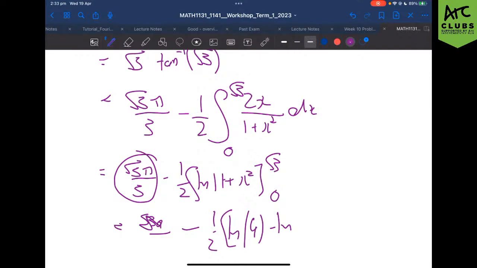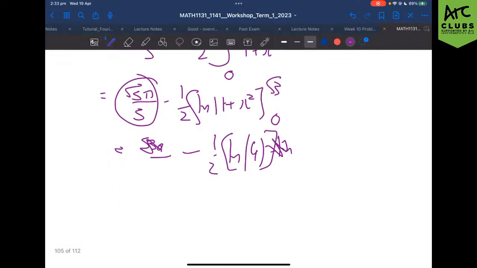What's ln of 1, guys? It's 0, lovely, so that just disappears. And so our final answer, I think, this has all been quite quick, is root 3 pi on 3 minus a half of ln 4. Does that make sense to everyone?